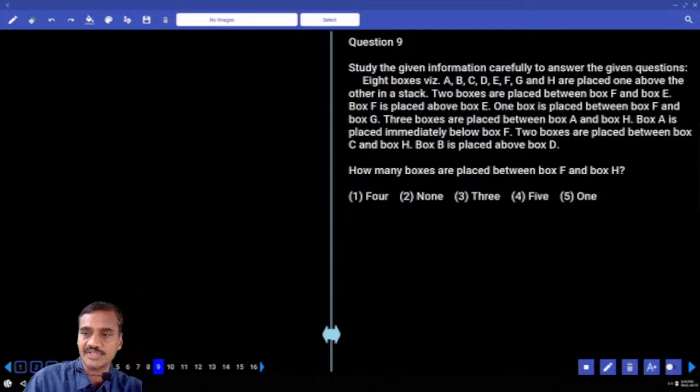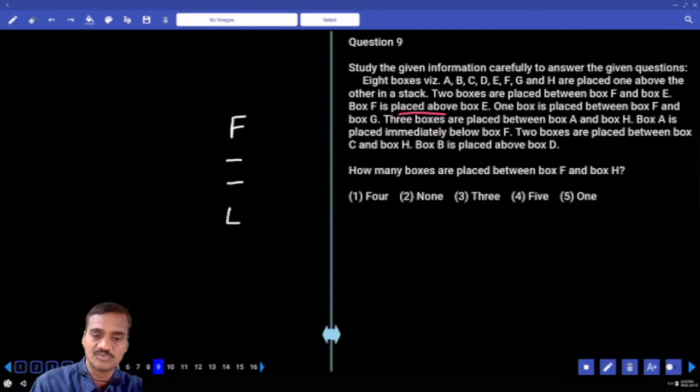And 8 boxes were there. 2 boxes between F and E, and F is placed above E. There are 2 boxes between F and E. And 1 box between F and G. F is placed above E. 1 box is placed between F and G.